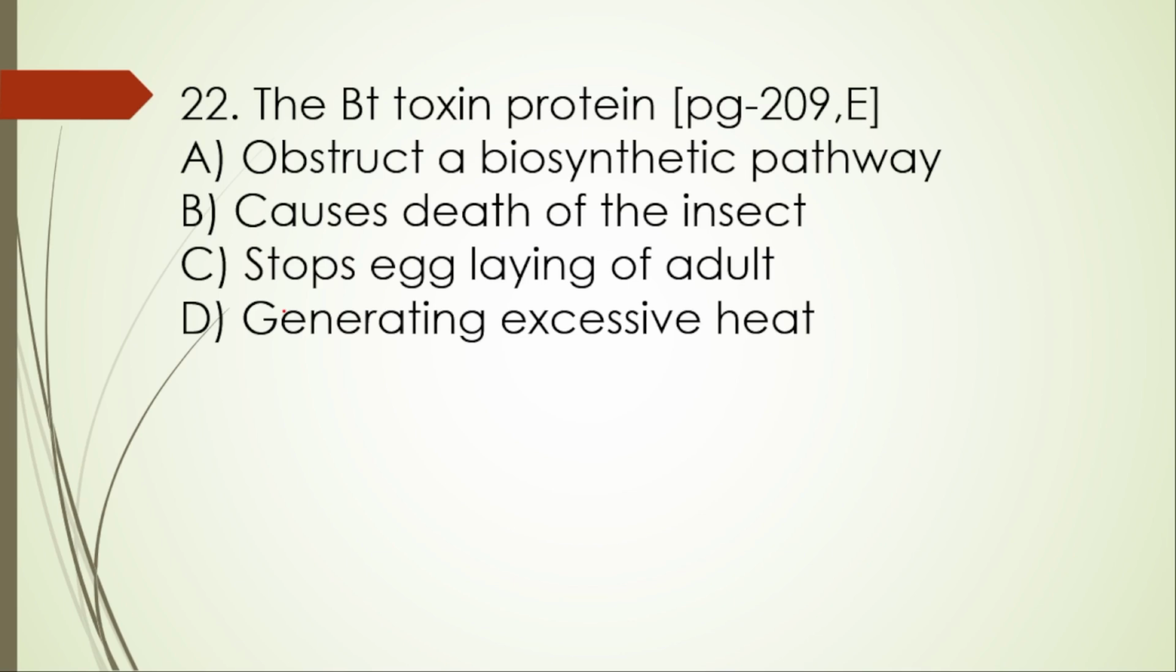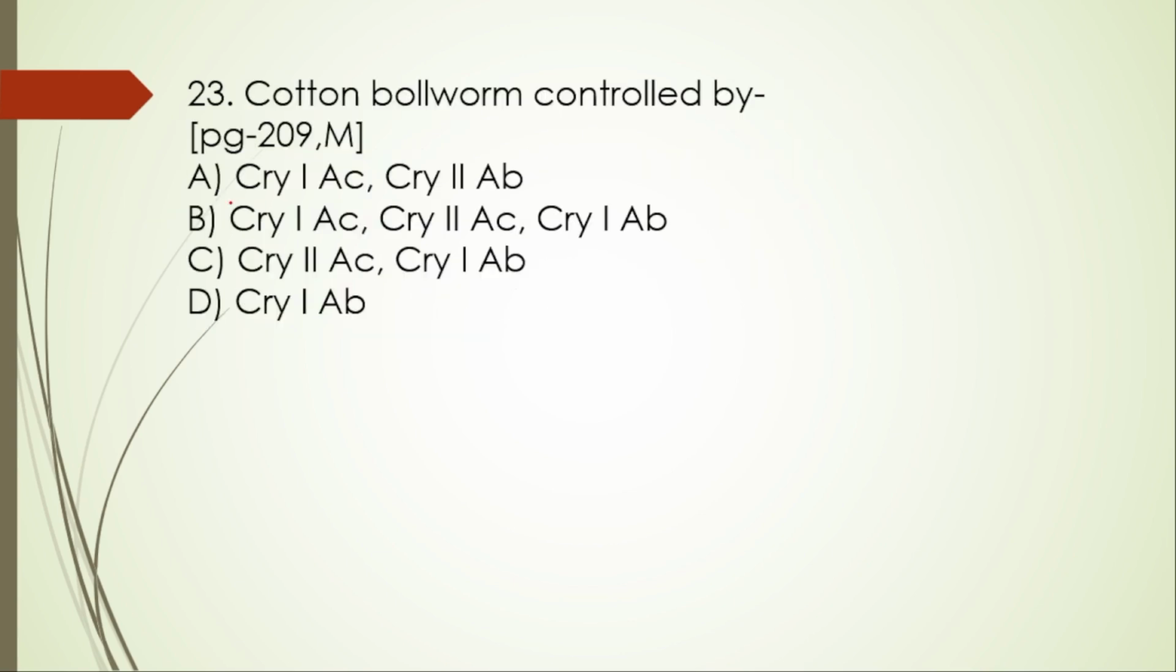22. The Bt toxin protein obstructs a biosynthetic pathway, causes death of insects, yes, stops egg laying of adults, generating excessive heat. It causes death of the insects.